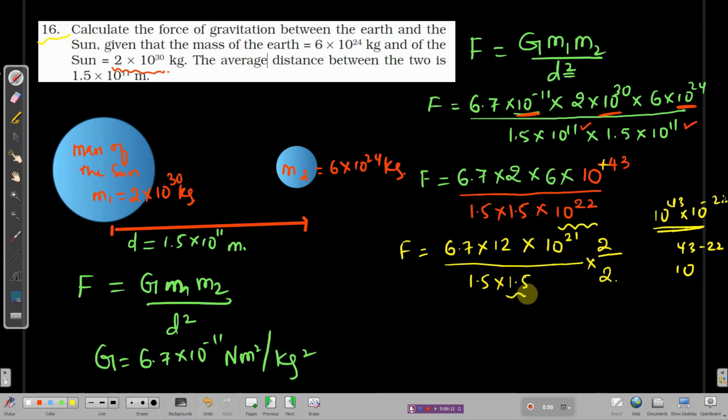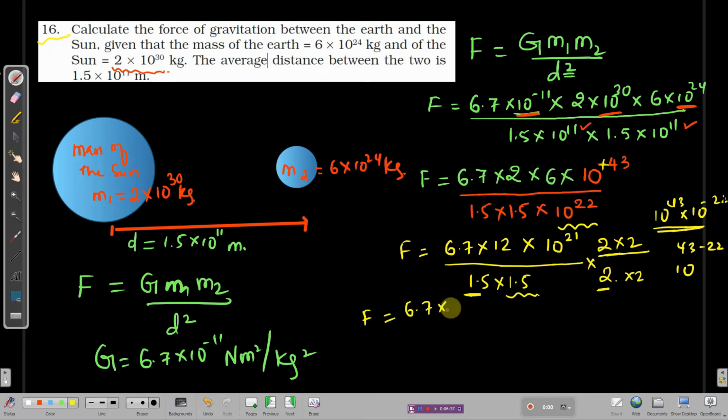If you multiply this 2 with 1.5, you will get 3. You can change this denominator from 1.5 to 3 by multiplying with 2. But since there is 1.5 twice, I'm doing it twice. I'm multiplying and dividing by 2 into 2. What will happen with this?